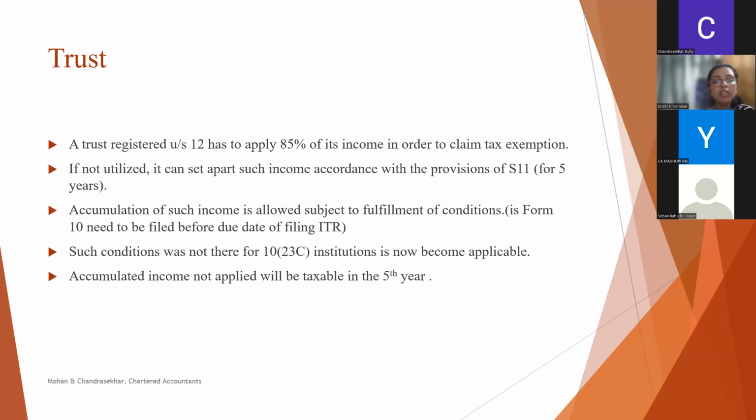So from now, if they want to claim the exemption of set apart income, they need to file the declaration before the due date of filing of income tax return. Then the next amendment: if the set apart income is not utilized within 5 years, then earlier it was taxable in the 6th year. Now it is changed so that if it is not utilized within 5 years, it will be taxed in the 5th year itself, not in the 6th year. It will be taxed in the 5th year itself, both for trusts and 10(23C) institutions.